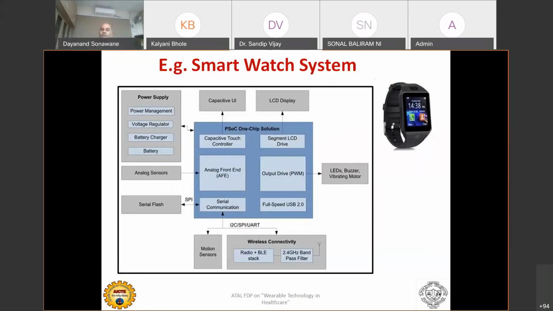Yeah, I was just discussing the smartwatch. So what are the components of the smartwatch? I have shown you the general.